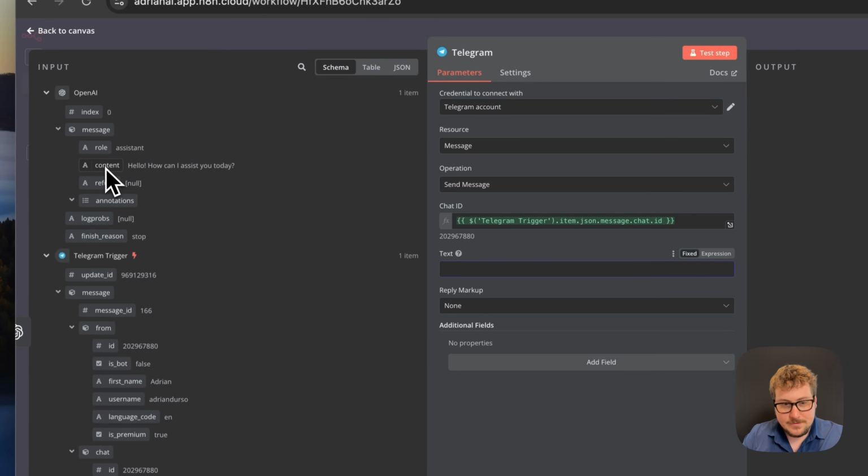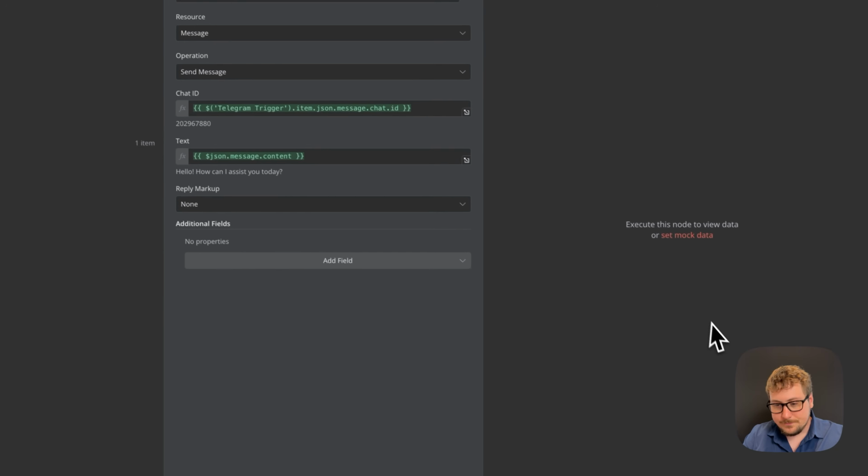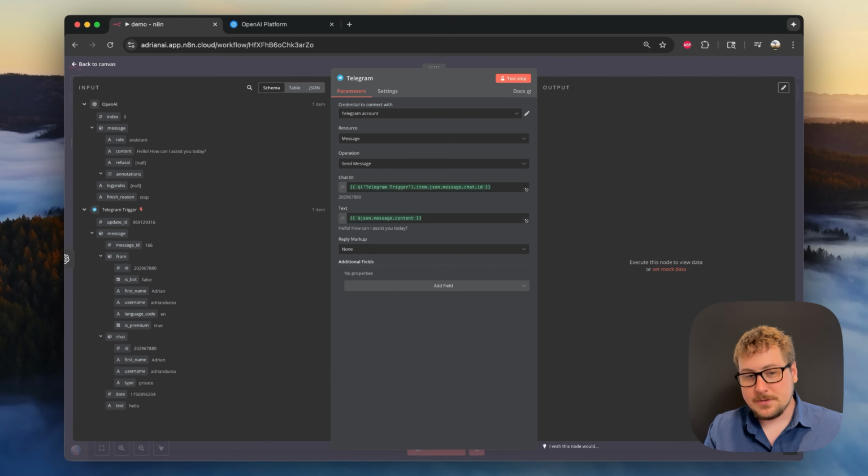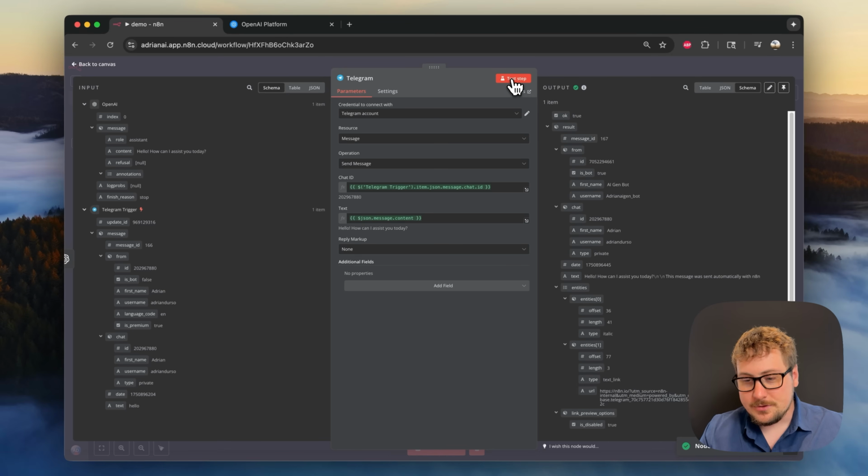And then for text, we're going to go to the OpenAI node, and there's going to be the content. So we're just going to drag that in there. Now this node is instructed to send to the same chat the response that we got from OpenAI. So I'm just going to be hitting test step right here, and it should be good. I think I got the message, and now I'm going to open up both platforms.